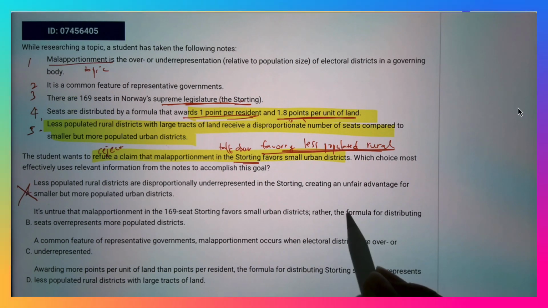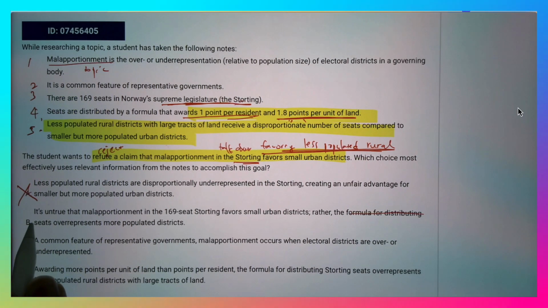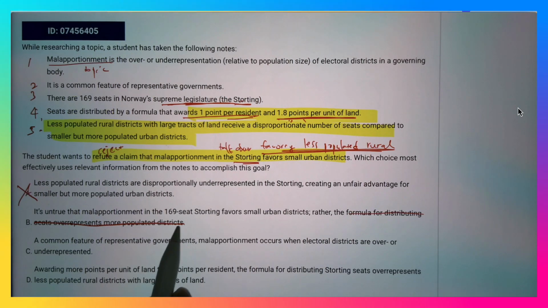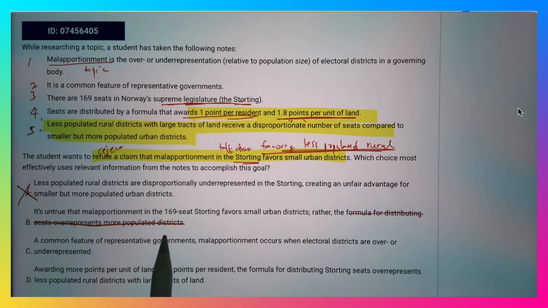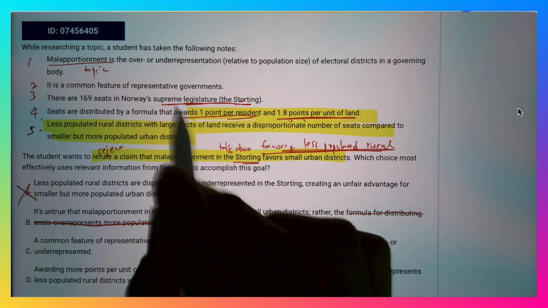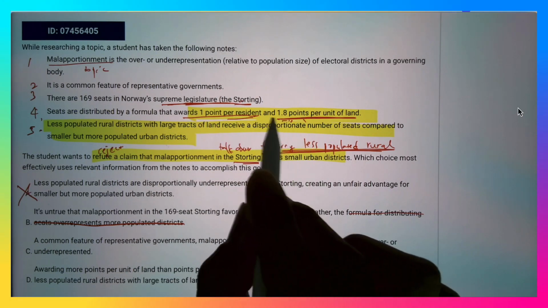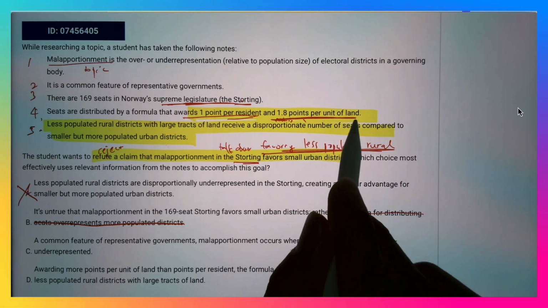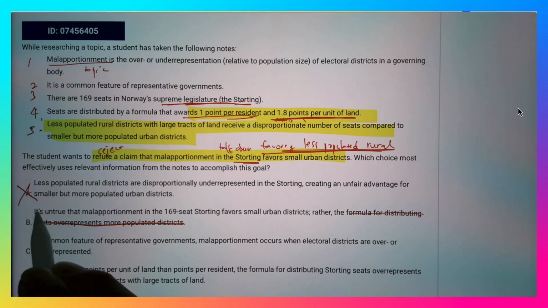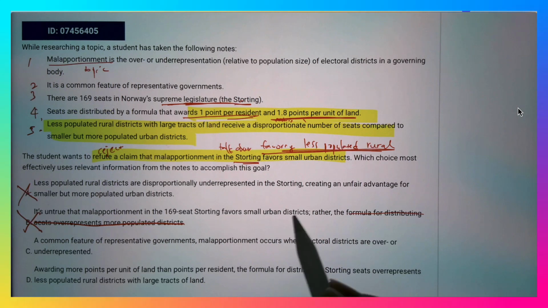When you say that the formula for distributing seats overrepresents more populated districts, we show the case that it's not always true. Population does count for points, but you can see there are more points given per unit of land, so that's not true, based on your second part.